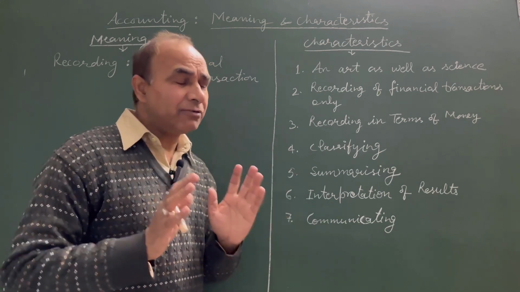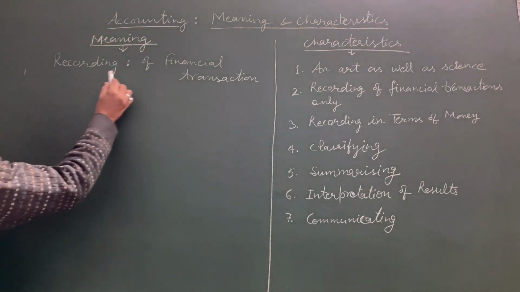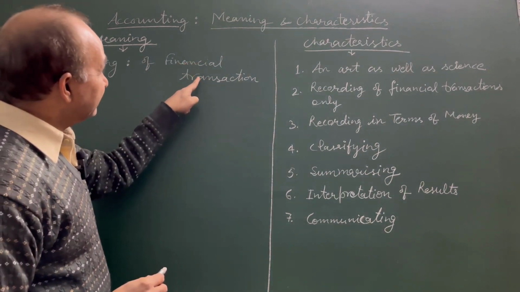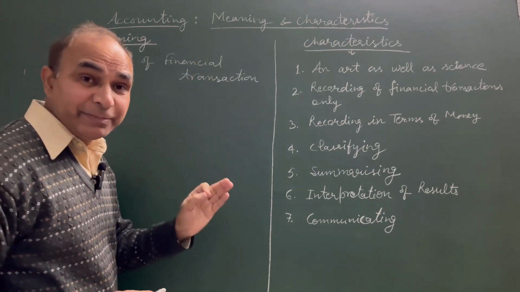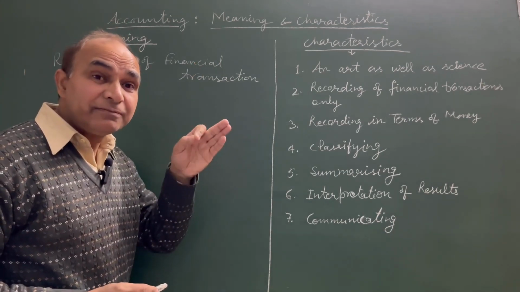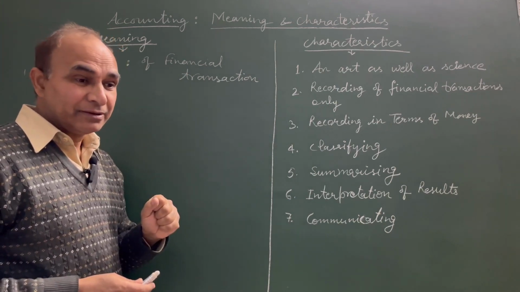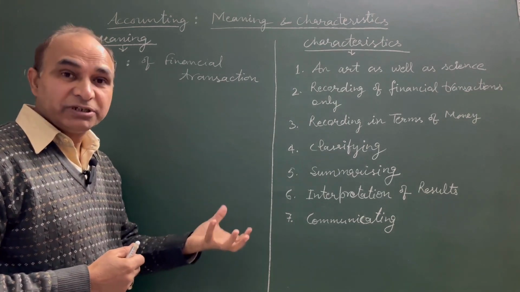So what is accounting? Accounting simply is the recording of financial transactions. Now, the term is financial transactions. The transactions which can be expressed in terms of money are recorded in the books of accounts only. For example, if you buy goods, that has some monetary value.